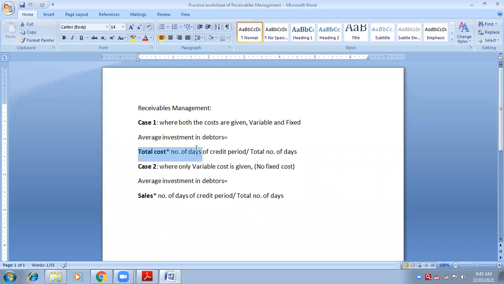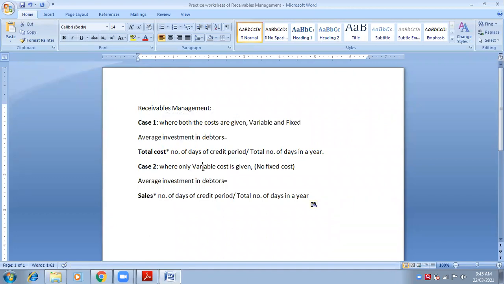So total cost into number of days of credit period, meaning how many days you are giving for credit period, and how many days there are in a year. So total number of days you can write here in a year. This is the way you have to apply the formula of average investment in debtors.